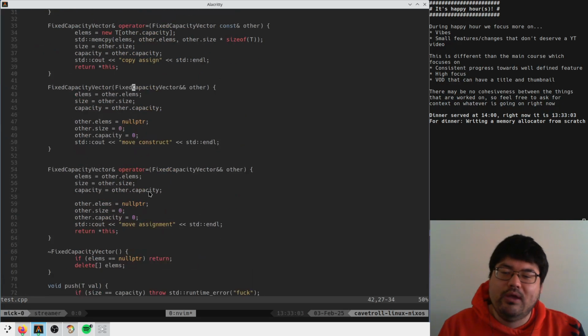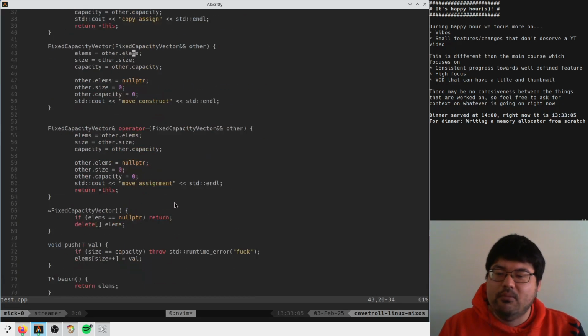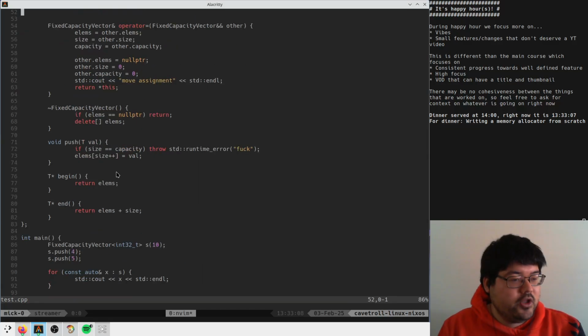Okay, yeah, and then we haven't gotten onto all this stuff where I wrote my push function. We can't error on this for backwards compatibility. This is my main gripe.